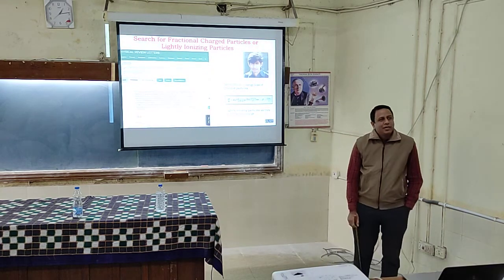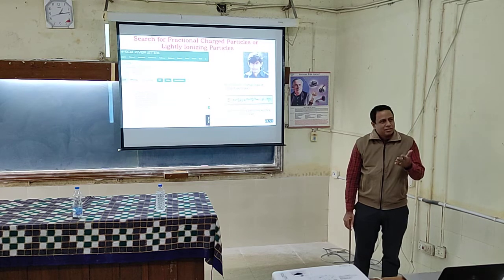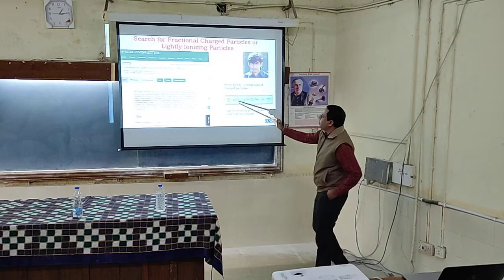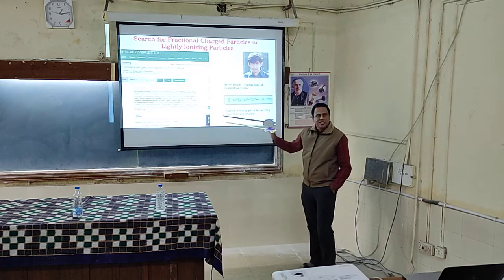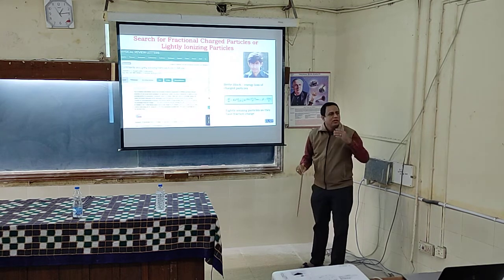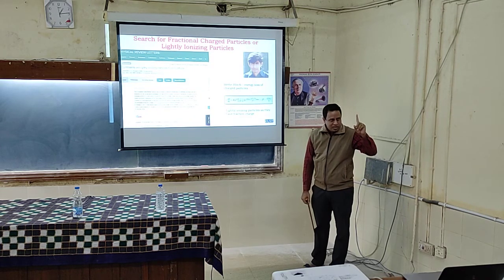So if there is fractional charge, meaning some fraction of the electron charge, say 1/100th of the electron charge, what will happen to energy loss? A minus sign because there is loss. So what will happen compared to, say, a pion or a proton which has charge? Proton has plus 1 unit of electric charge, electron charge, right?